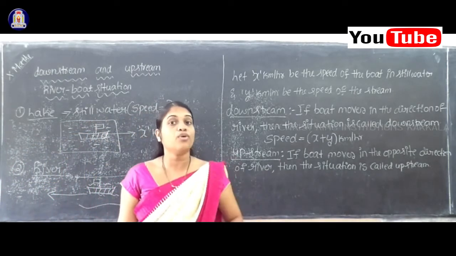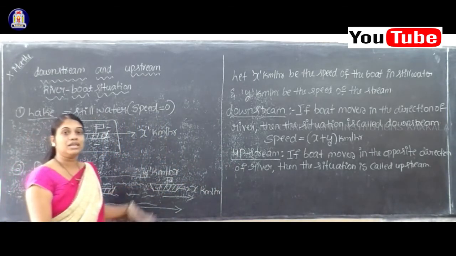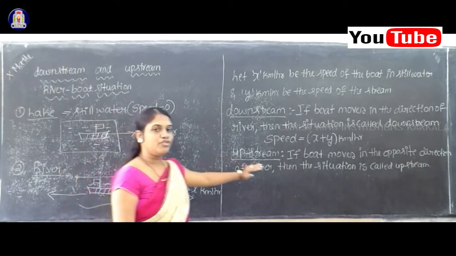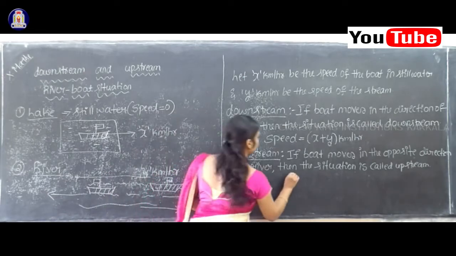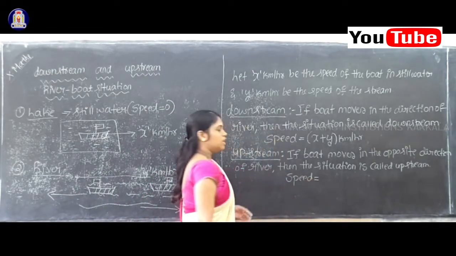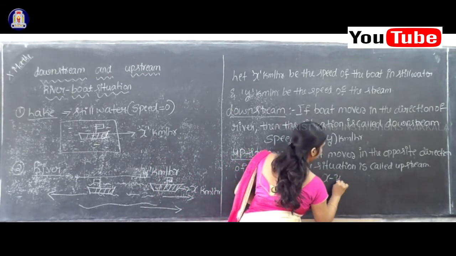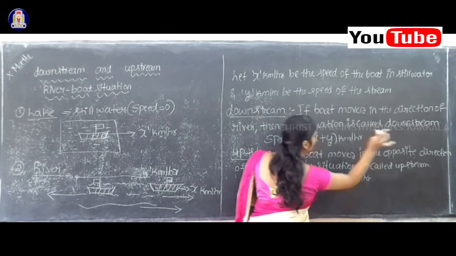So therefore, the speed of the boat will decrease by the speed of the stream. Understood now? So the value of speed will become x minus y kilometer per hour.